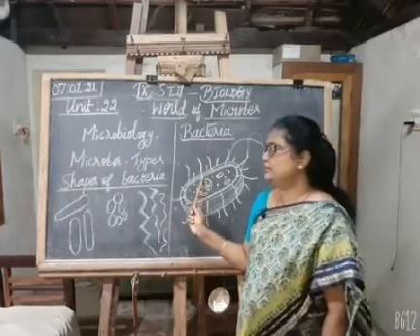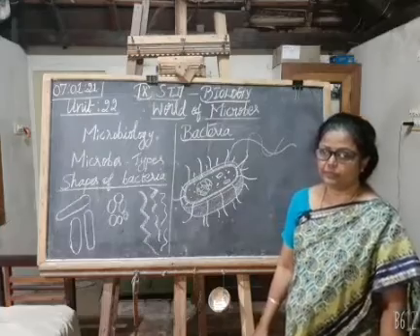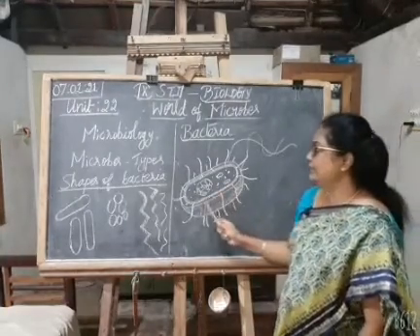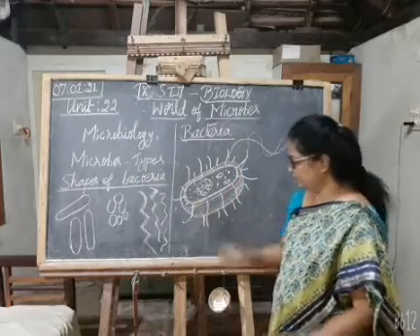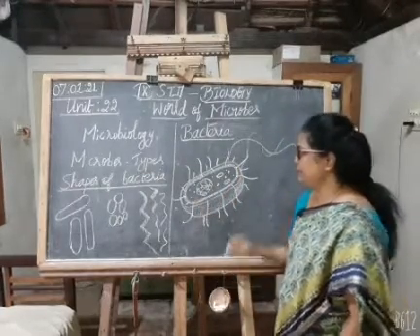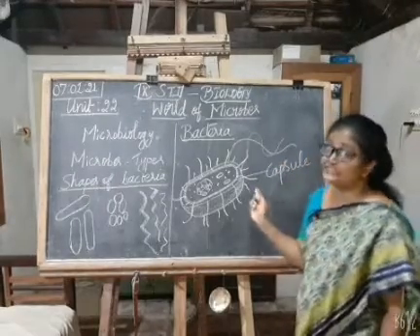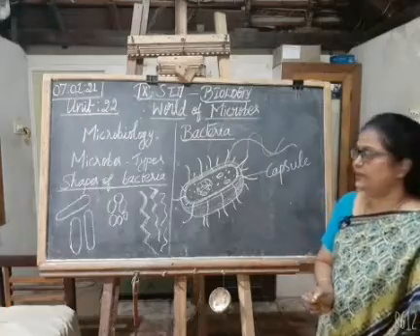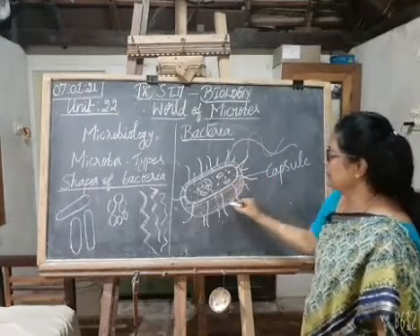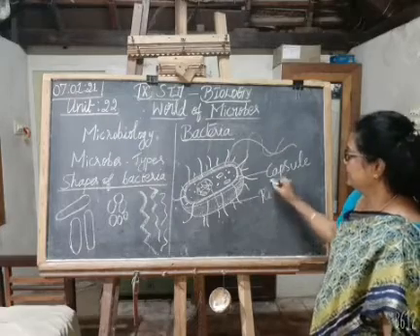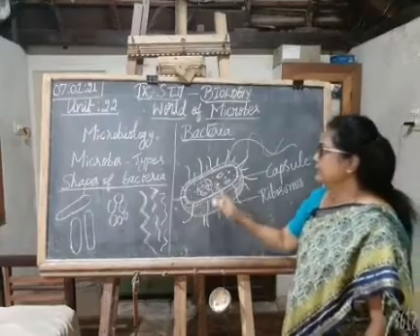Then if you come to the structure of bacteria, the bacteria are covered by a cell wall, and the cell wall is protected by a capsule. The capsule is made up of polysaccharides. Then they are having ribosomes.